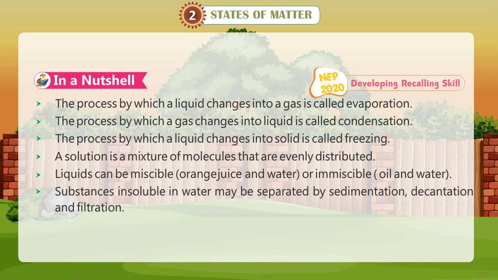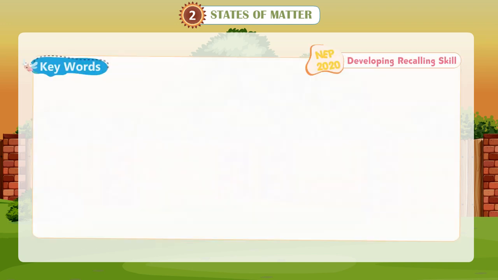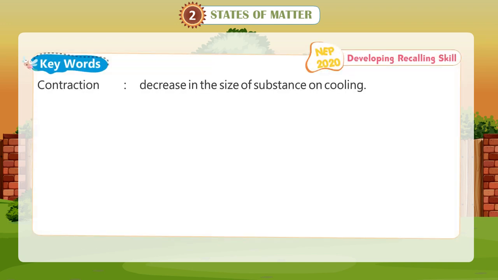Substances insoluble in water may be separated by sedimentation, decantation, and filtration. Substances soluble in water are separated by evaporation and condensation and distillation. Keywords: Contraction, decrease in the size of substance on cooling. Evaporation, the change from liquid to gas.